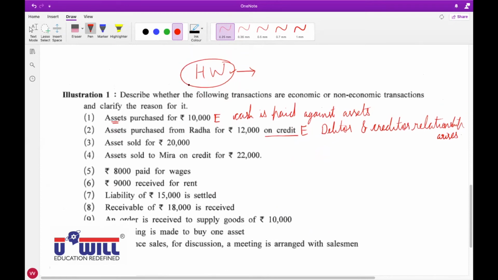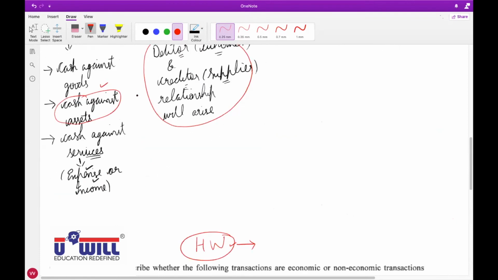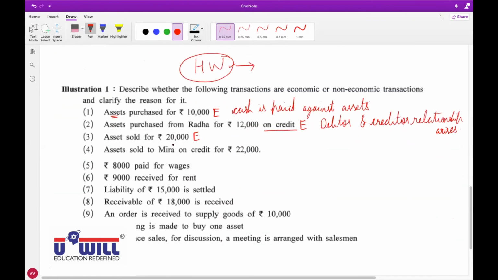Okay? Raise your hand. Assets sold for 20,000. Economic or non-economic? Jay Patel. Yes, sir. Economic. And is it cash or credit? Cash. Cash transaction.